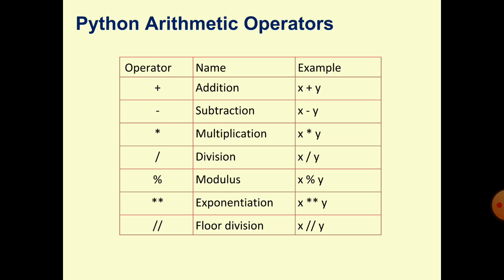Exponent is power, x to the power y, double asterisk will be exponent. So x double asterisk y means x to the power y. Then floor division.